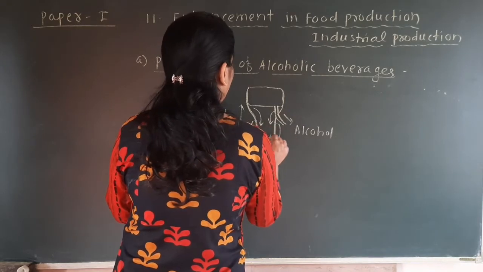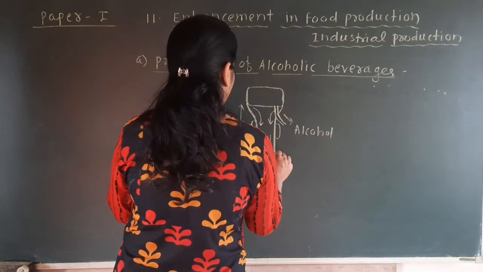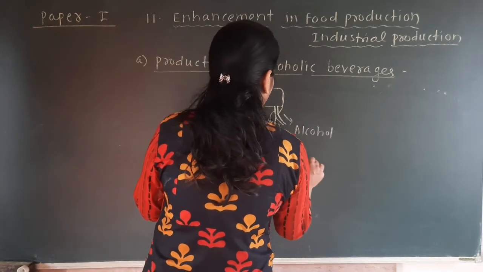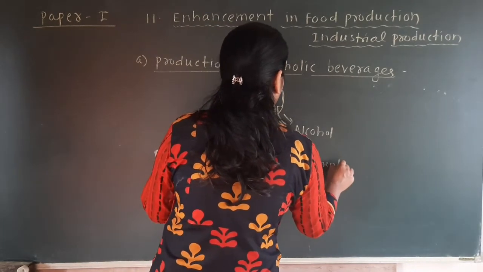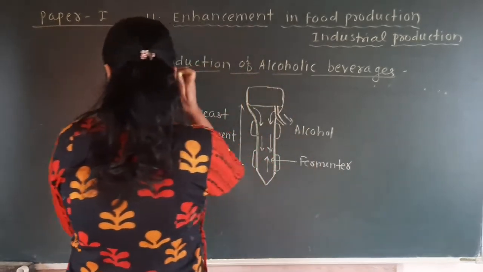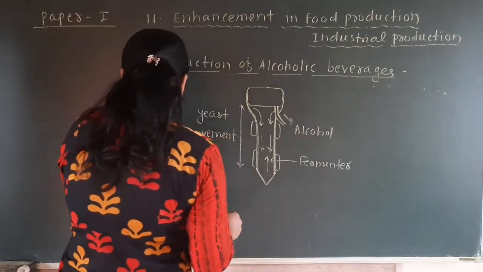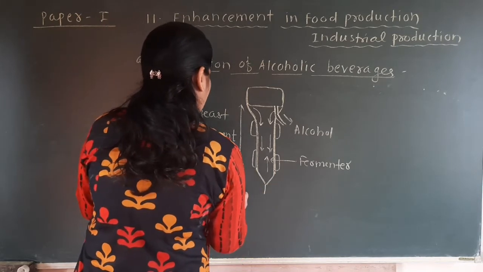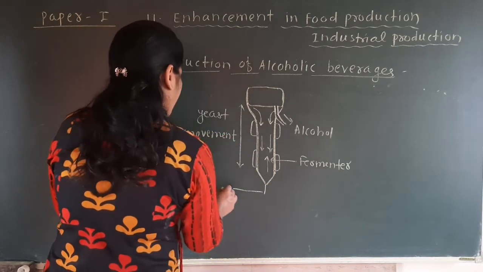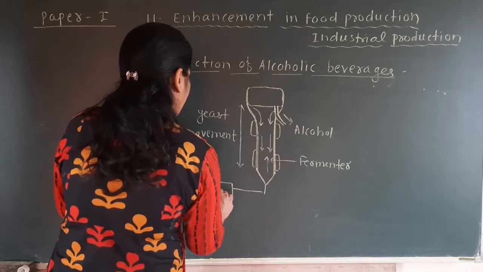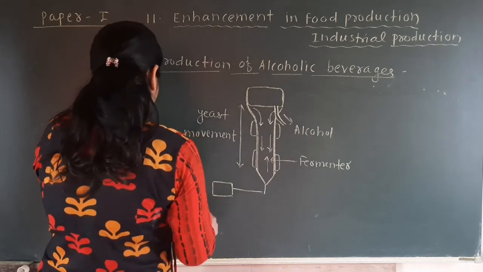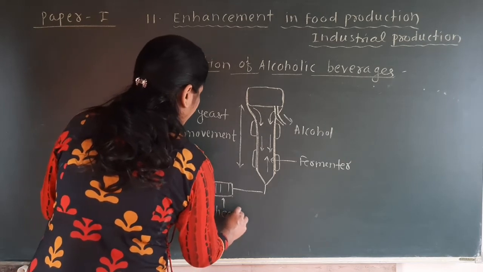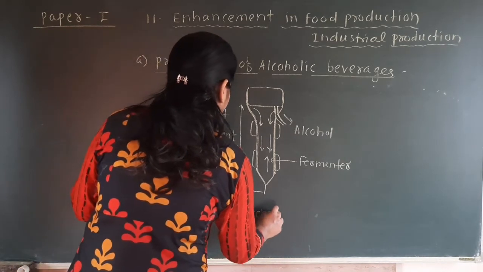Name is given as fermenter. You have to practice this diagram because it is asked for theory exam. Okay, and there is one heat exchanger pump. That means, as we have seen, that particular specific environment is given to microbes. Okay, so this is heat exchanger pump.